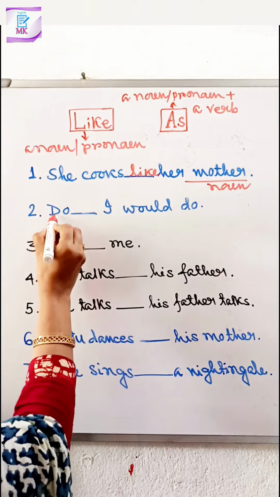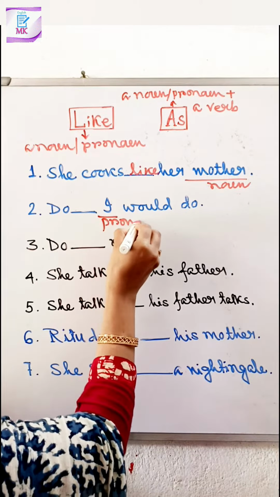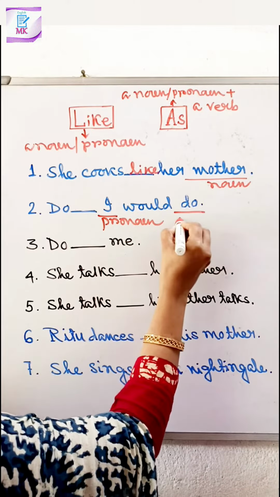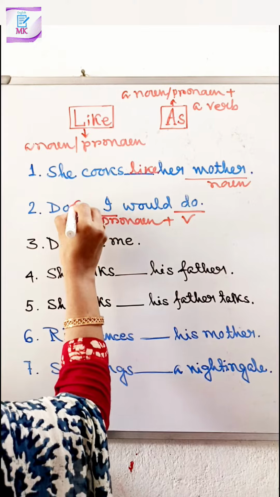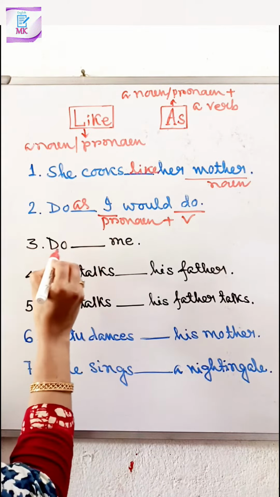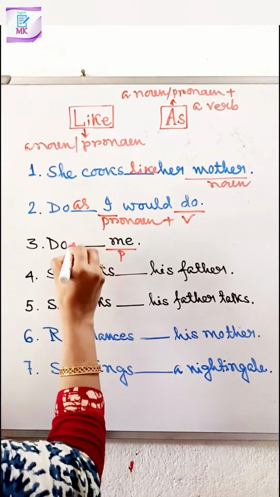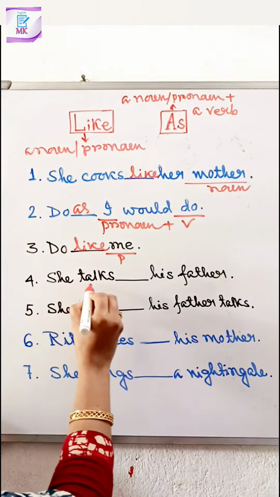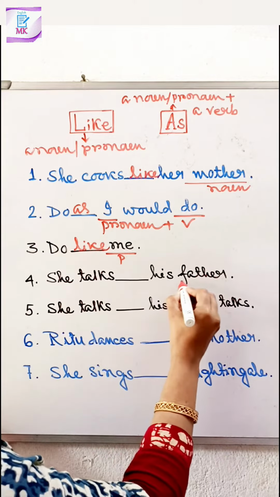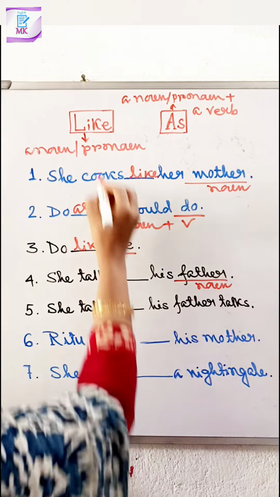Next, do blank I would do. Here I, pronoun, plus do, verb. Pronoun plus verb. So here as. Next, do blank me. Me, pronoun. So here like. Number 4, she talks dash his father. Father, noun. So we have to use here like.